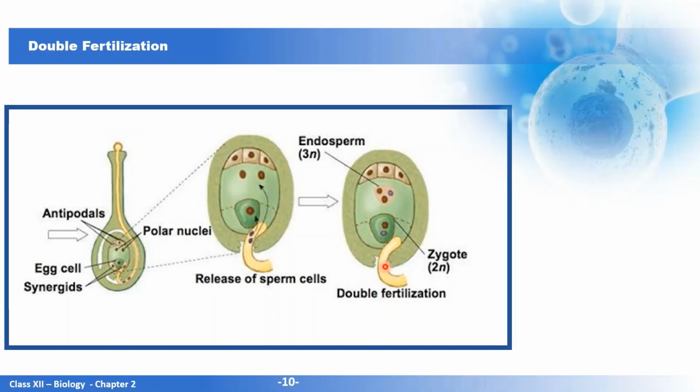We also refer to it as triple fusion because you can see here that three cells are fusing. Which are the three cells? The two polar nuclei and one male gamete. So this is known as triple fusion. The fusion of one male gamete with two polar nuclei is known as triple fusion, and the fusion of the male gamete with the egg cell to form the zygote is known as syngamy. And since two fertilizations are taking place, it is known as double fertilization.